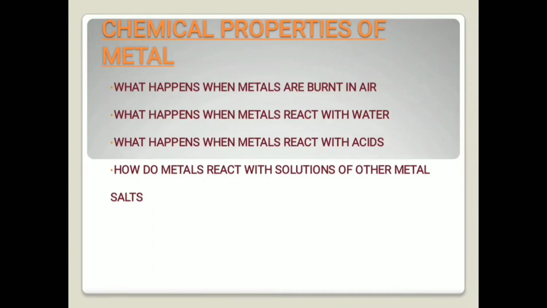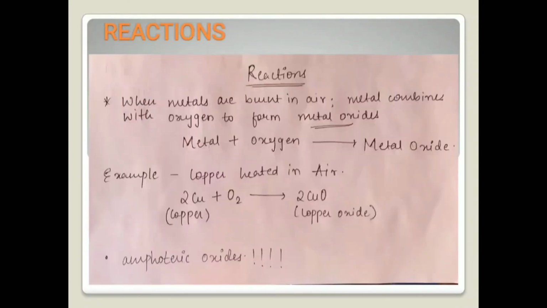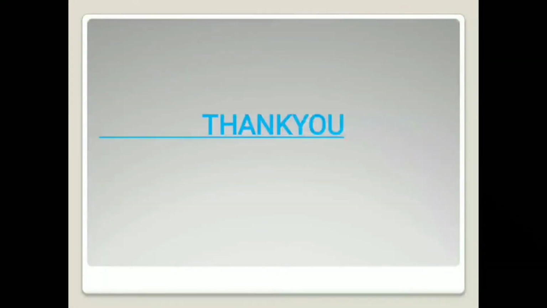So here we are done with discussing all the chemical properties of the metals. There were 4 chemical properties of metals that we have discussed. So this is it for the video.